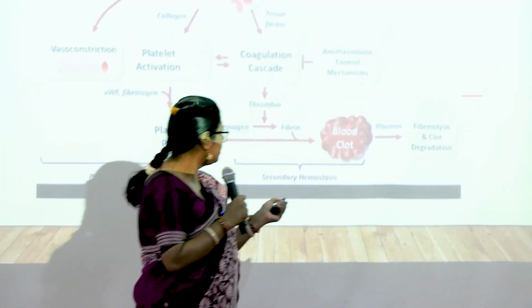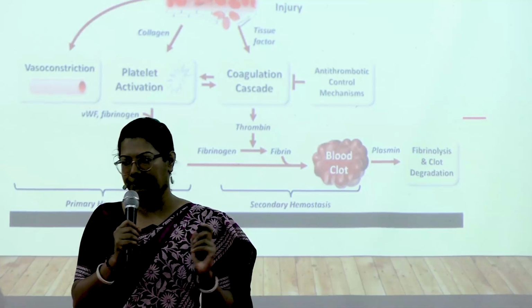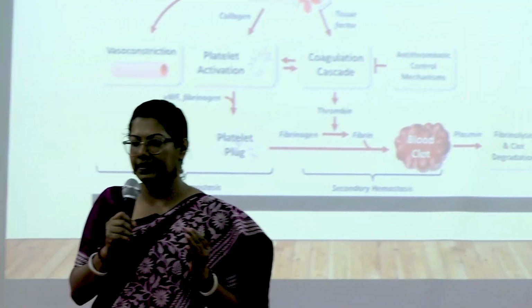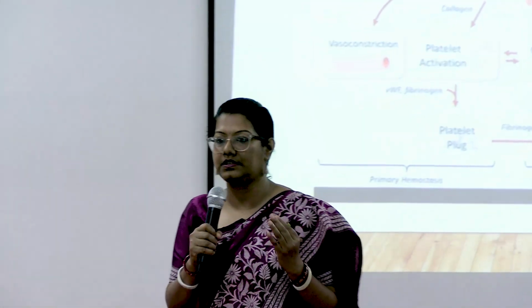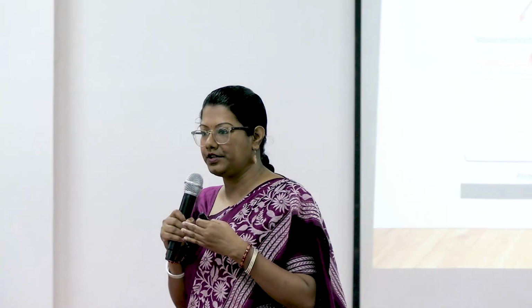So after formation of the blood clot, there will always be a question: how will this clot dissolve? Otherwise, the patient will face clotting in his whole body, in all the blood vessels. So there must be an anti-thrombotic mechanism that will eventually lyse the clot and bring our hemostasis again into fluidity.